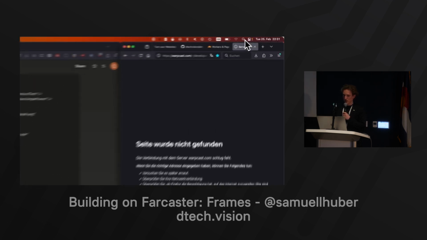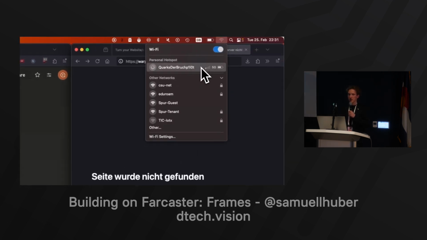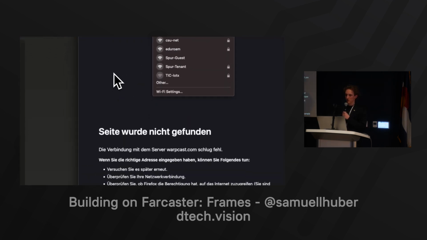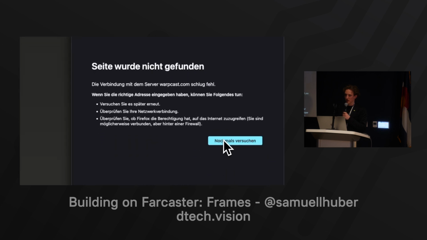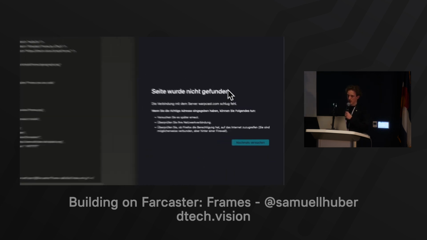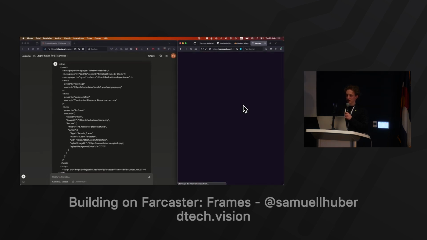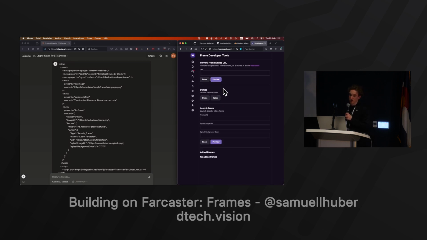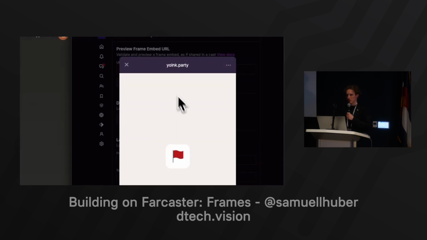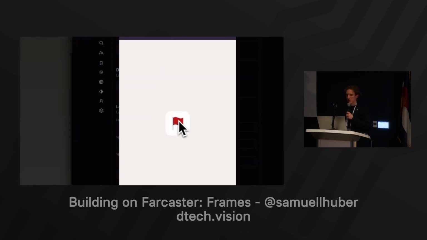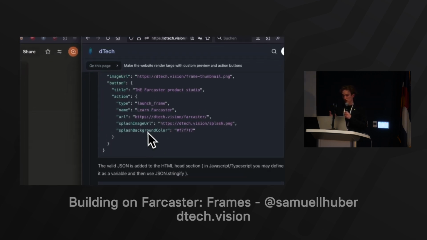Then here's a little demo of a Yoink, and you see the splash image right here, right? So what we talked about, this splash image is already showing up here, and it's loading, and it's coming up. There is another demo that the team has done that shows you all of the demo features. This is kind of their demo of what you can do on Farcaster that you may want to try. You can open links, which, hey, it opens a link. You could open a webcast link, which is opening something in the app.